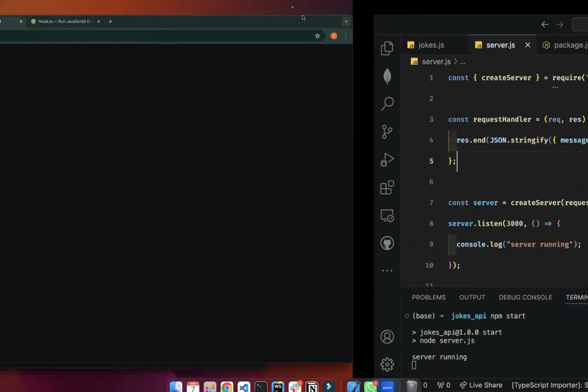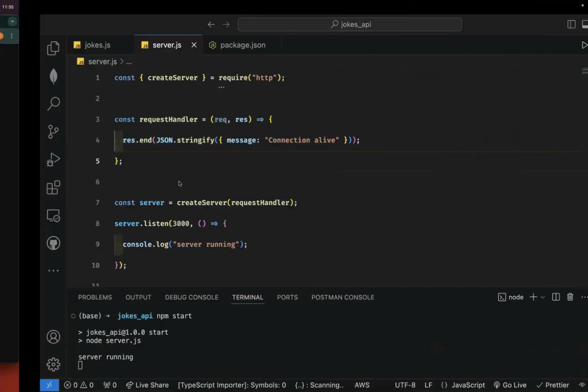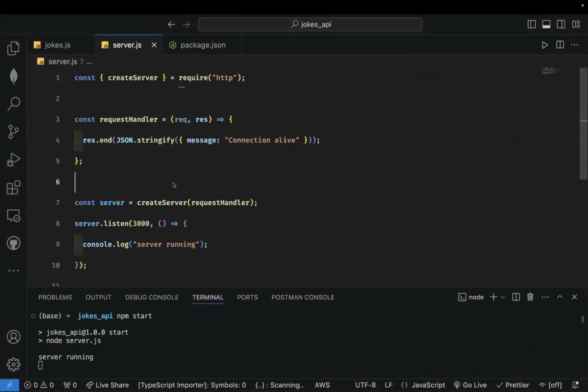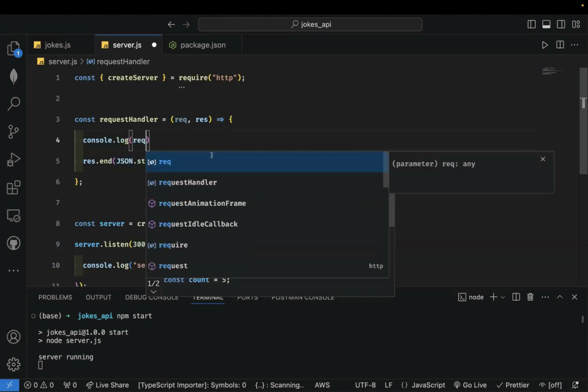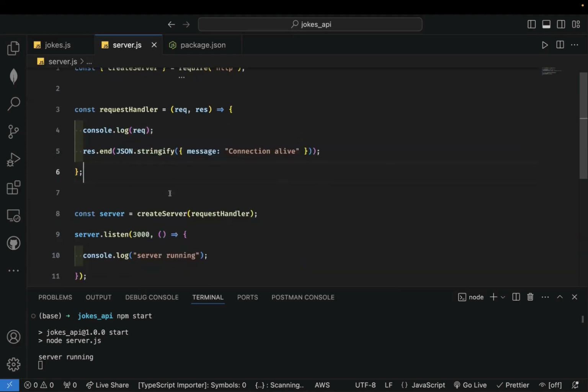But then you will quickly realize that that's no server, like that's not doing anything. So how do we now handle requests based on the route and then based on the method? We're going to first talk about the route. So how do we handle requests based on routes? To handle requests based on routes, you have to get the information from the request. So let's do console.log(req) for our request.